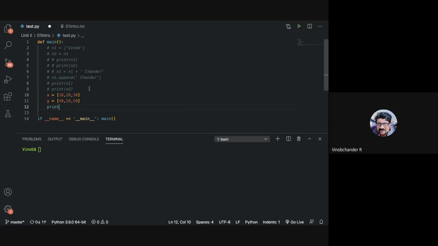Now if I say print x equal to y, what is the answer? False. Equal to is testing for the value, right? And both the values are different, so you say false, right?